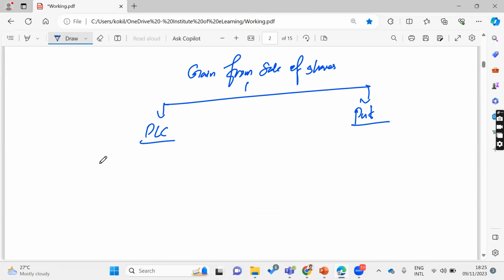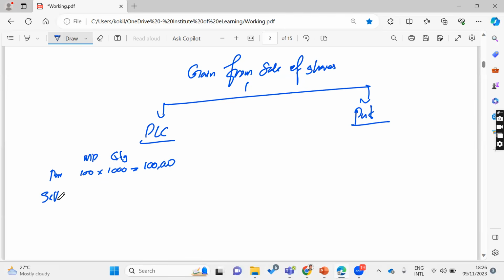If it is listed, then you might purchase this particular share at a market price and quantity. Let's say you purchase 100,000 worth of shares.